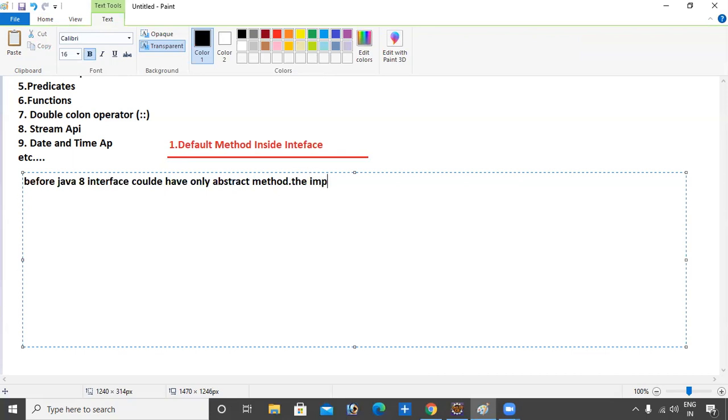The implementation of these methods has to be provided in separate classes.